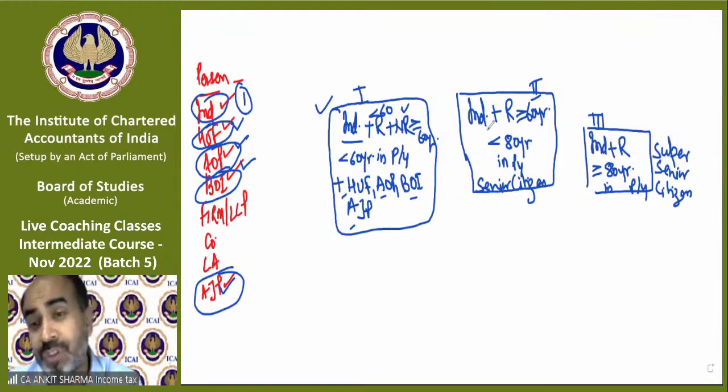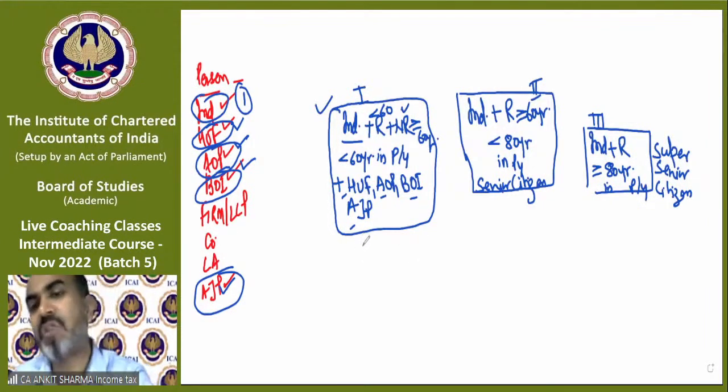And those individual residents whose age is more than or equal to 60 years but less than 80 years will fall in this category. And if an individual resident's age is 80 years or more, then he or she will fall in this category of super senior citizen. They will pay tax like this.